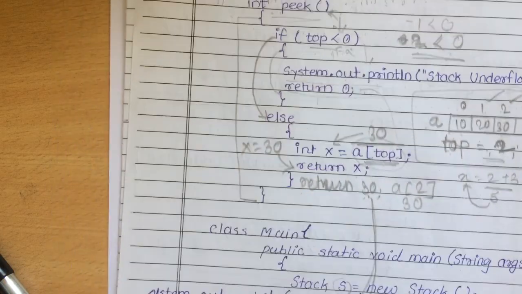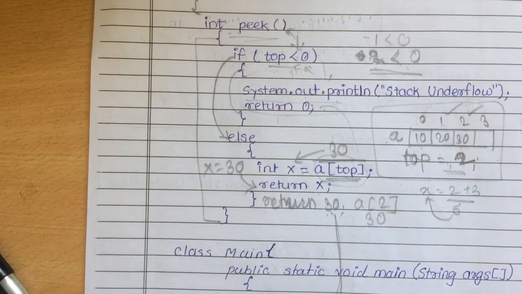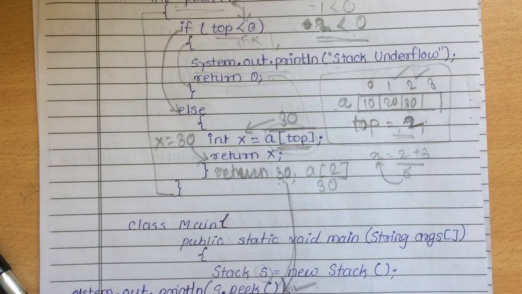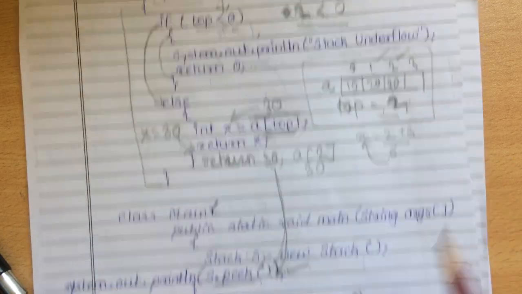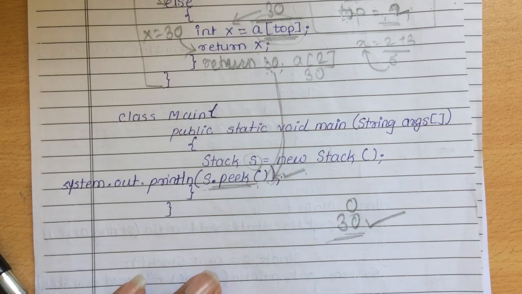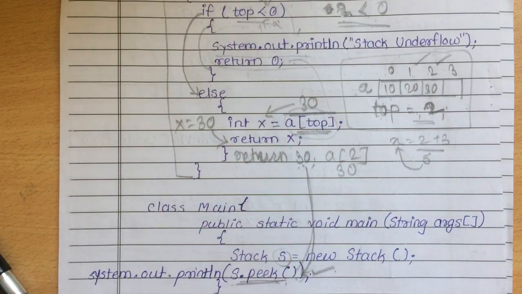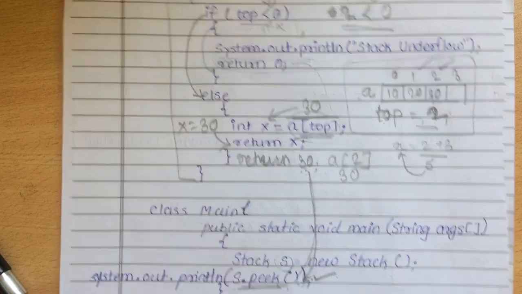So this is a simple peek function. What is the peek function? The peek function simply returns the top element from the stack, or we can also say the last element of the stack. Which is the last element? 30, which is the top element. So I hope you understand this peek operation.